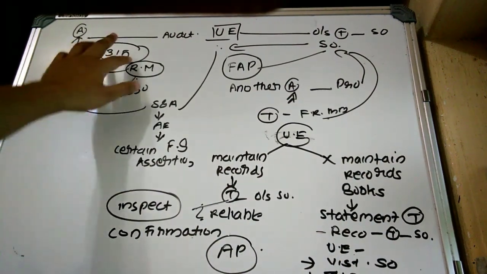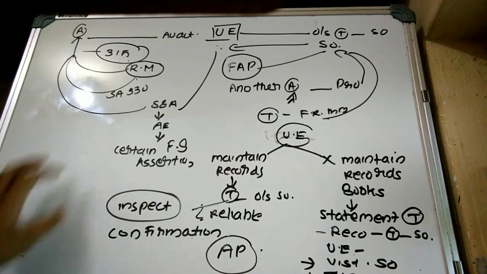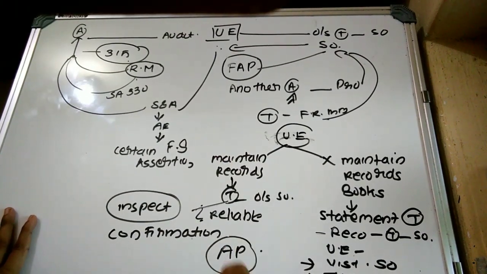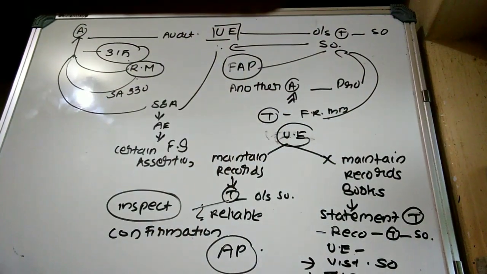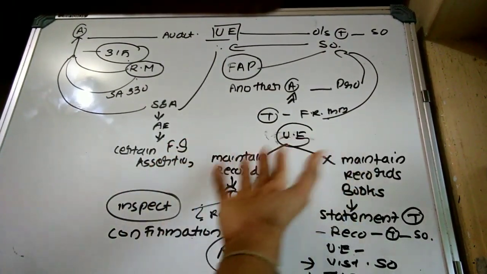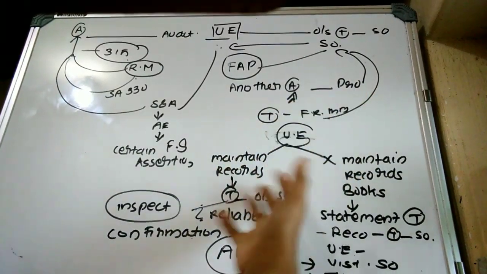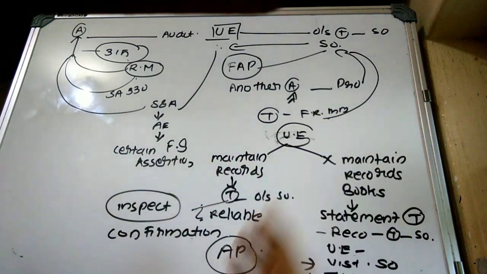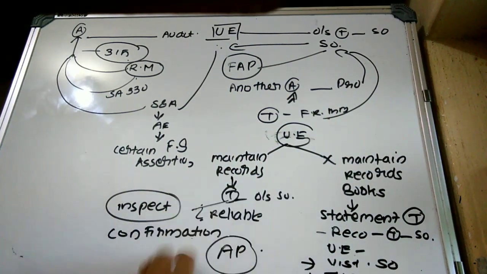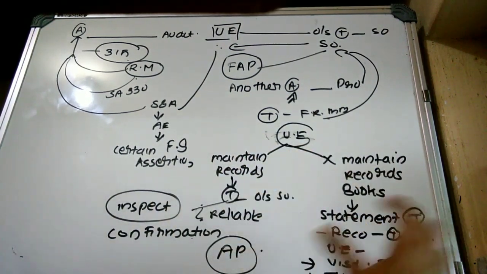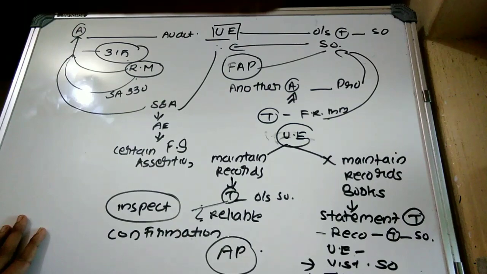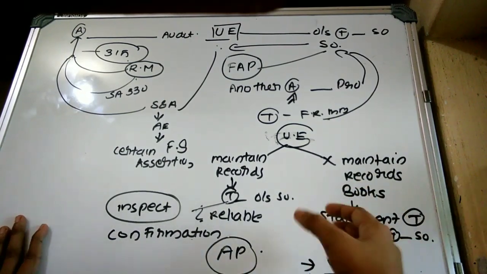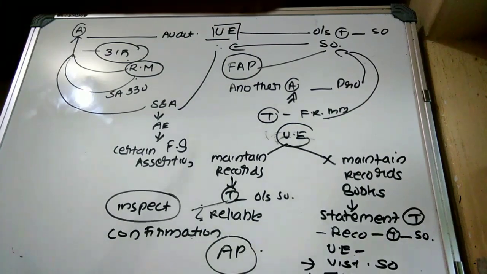they have to respond appropriately, and as a part of this they have to perform certain substantive procedures so as to obtain sufficient appropriate audit evidence with respect to certain financial statement assertions, with respect to certain transactions which have been processed by the service organization for the user entity. In that case, they have two cases. The user entity may maintain the records with respect to the transactions or may not maintain. In case they are maintaining, they can examine the records and obtain confirmation from the service organization. In case they are not maintaining, they can ask the service organization to provide a statement with respect to the services or transactions which have been processed by the service organization on behalf of the user entity.